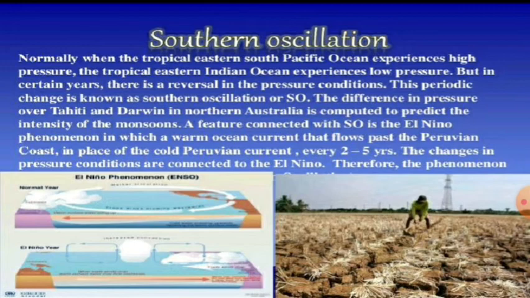Now El Nino. This is a name given to the periodic development of a warm ocean current along the coast of Peru as a temporary replacement of the cold Peruvian current. El Nino is a Spanish word meaning the child. It refers to the baby Christ as this current starts flowing during Christmas. The presence of El Nino leads to an increase in sea surface temperatures and weakening of trade winds in the region. El Nino is also responsible for rainfall.